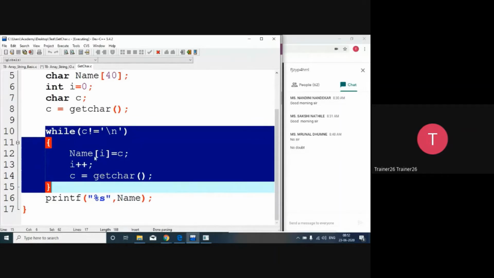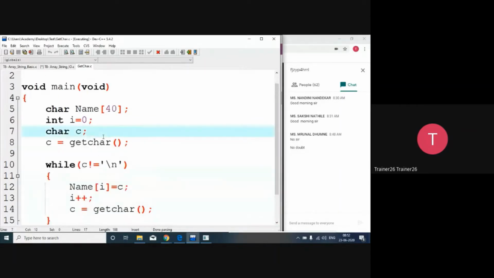So let's do one thing. We will start with one function today. I want to read the length of a particular string. So how are we going to read the length of a string? For that, we take one array of characters of 40 elements, and set one integer i equal to 0.